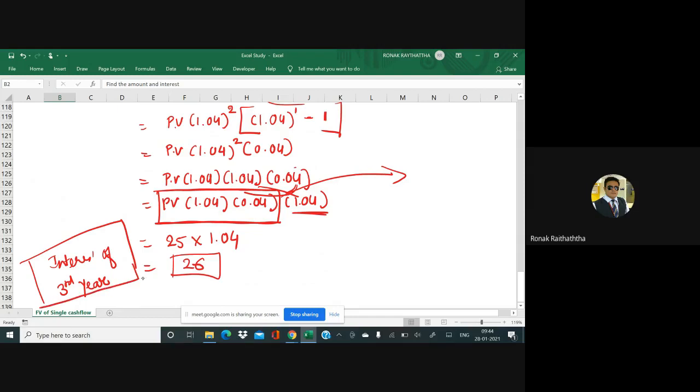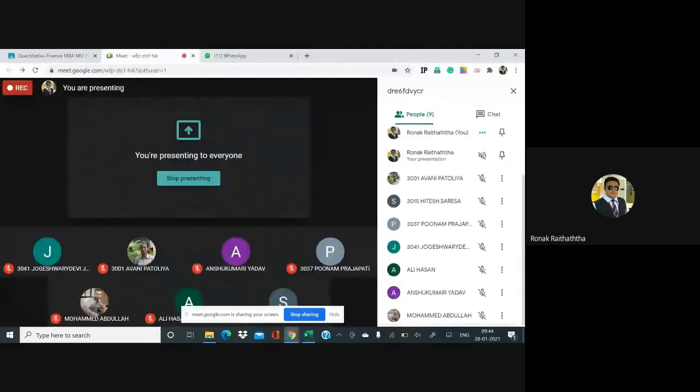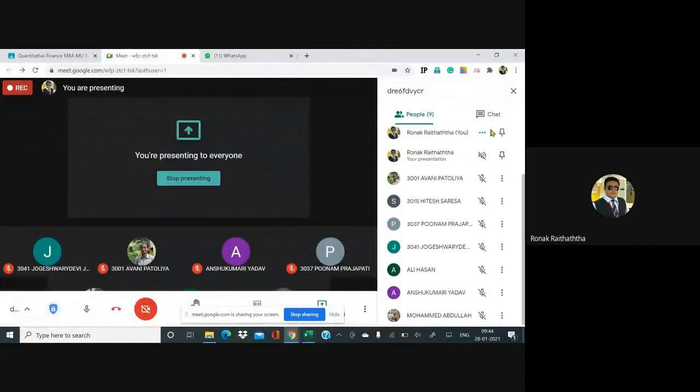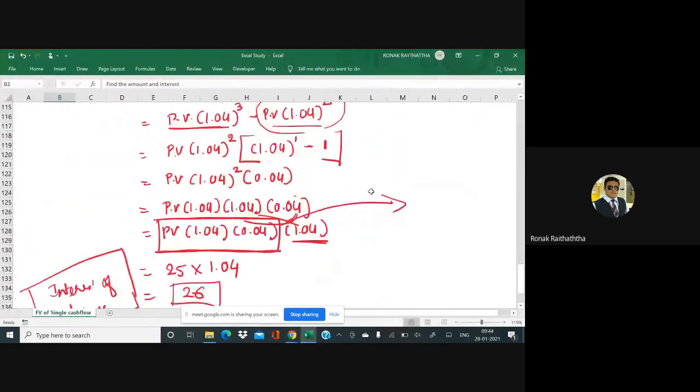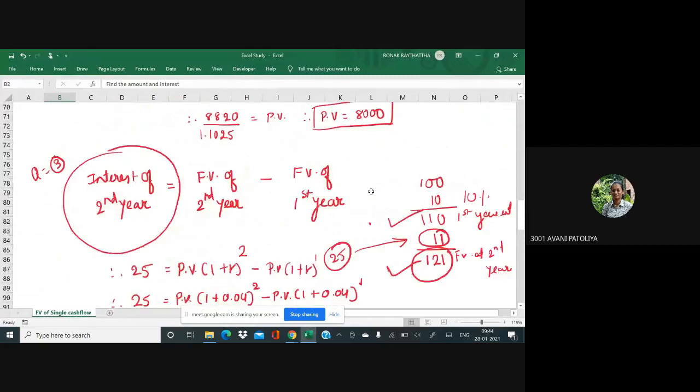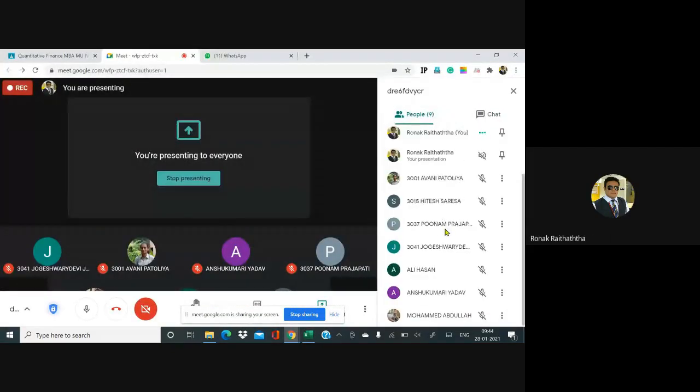Have we all got this? Here, a little bit of rearrangement I have done so that you can identify what is supposed to be replaced by what amount. That's it. Have we all got it? A small confirmation, please. Yes, sir. Yes, sir. Others, I'm waiting. Miss Poonam, Mr. Hitesh, Mr. Ali. Yes.